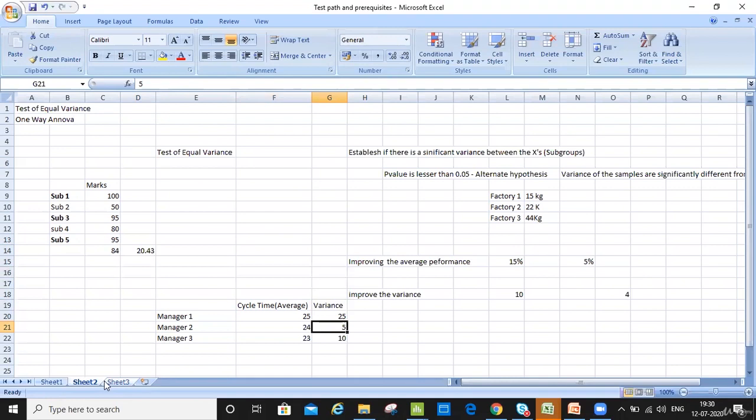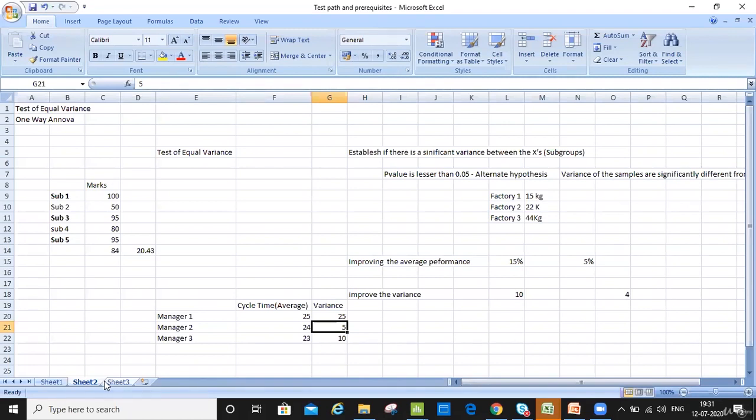Absolutely. So let's take an example. You are doing a project on improving the cycle time or the turnaround time. So Y is continuous, and you're trying to improve that problem. You have checked the one-way ANOVA, wherein you wanted to know whether there's any significant difference between the mean of manager 1, 2, and 3. It showed a null hypothesis, which says there is no significant difference between their performance. They are performing up to the mark, which says that I don't need to work on this X.